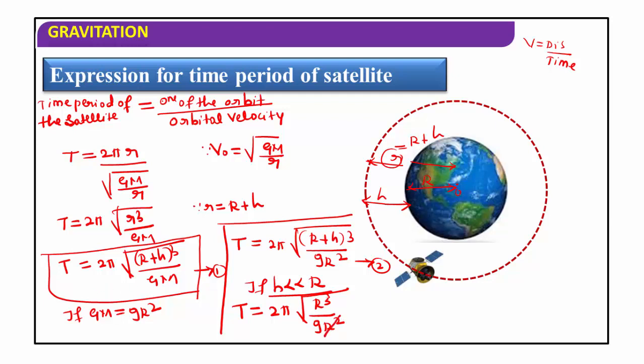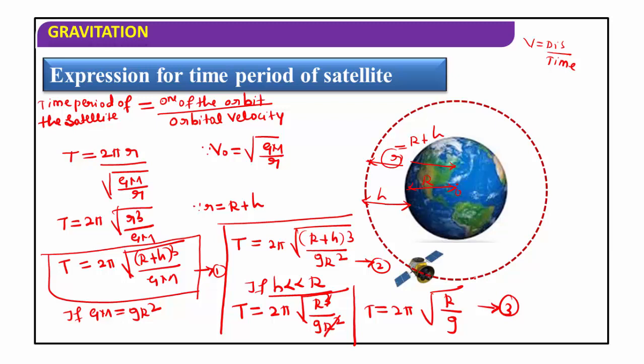Here R square is in the denominator and R cube is in the numerator, so we get the time period T is equal to 2π root of R divided by g. This is equation number 3.